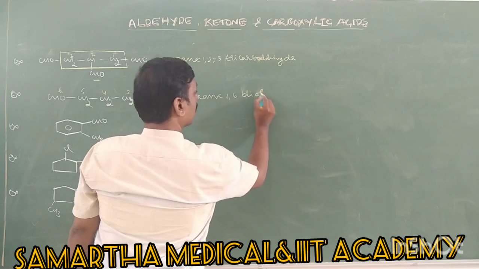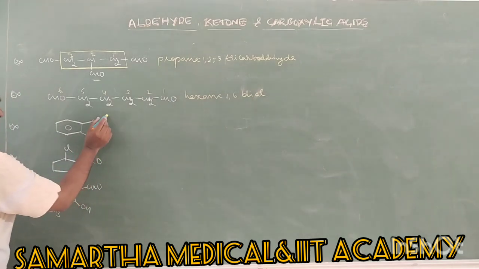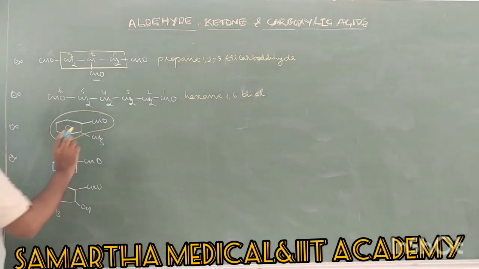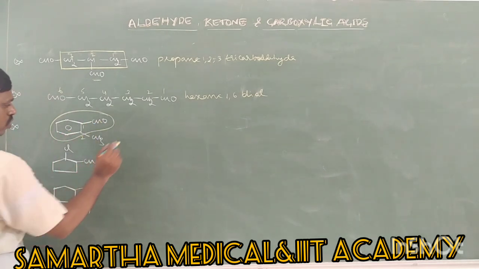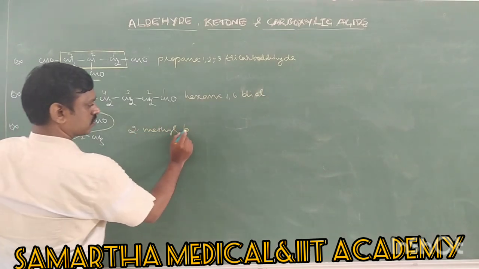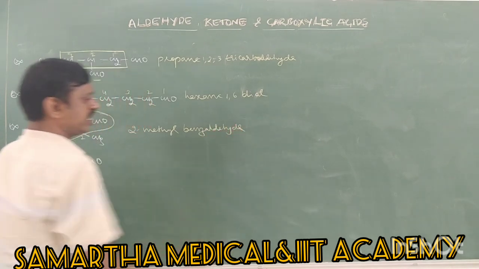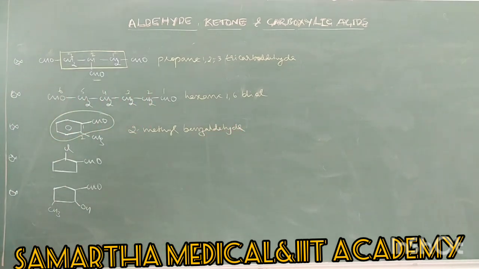So hexane 1,6 diol. Next, you can take this as a benzaldehyde, that is also an IUPAC name. Benzaldehyde, it is 1, 2. Therefore, 2-methyl benzaldehyde can be written.